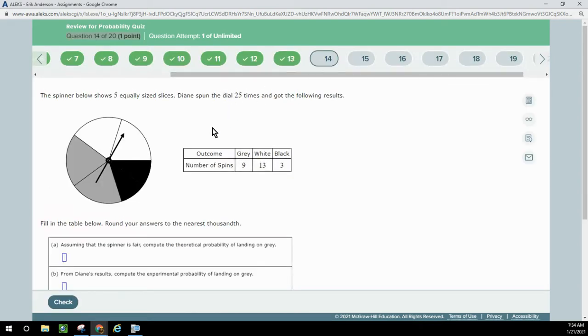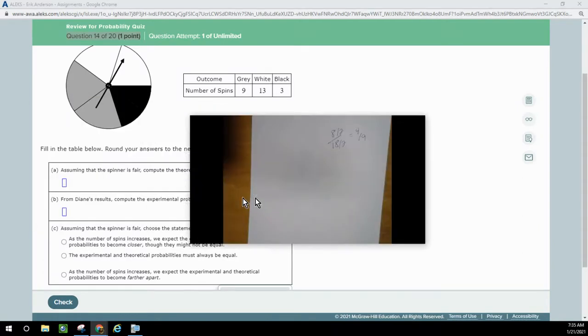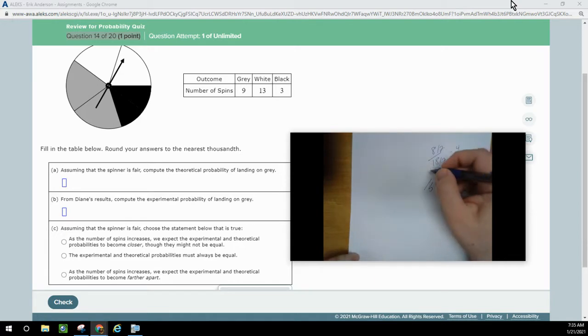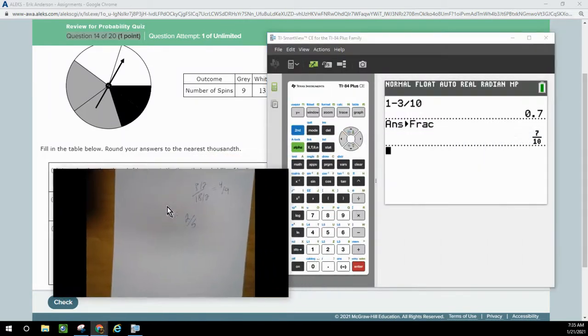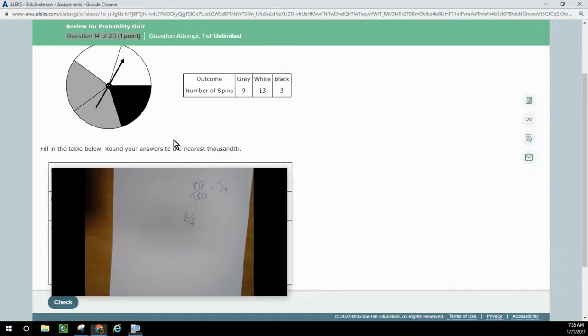Diane spins a spinner 25 times and got these results. Assuming that it's fair, what's the theoretical probability of landing on gray? Well, there are 5 equal slices, and 2 of them are gray. So theoretically, it should be 2 divided by 5, and we're going to want that as a decimal, which is 0.4.